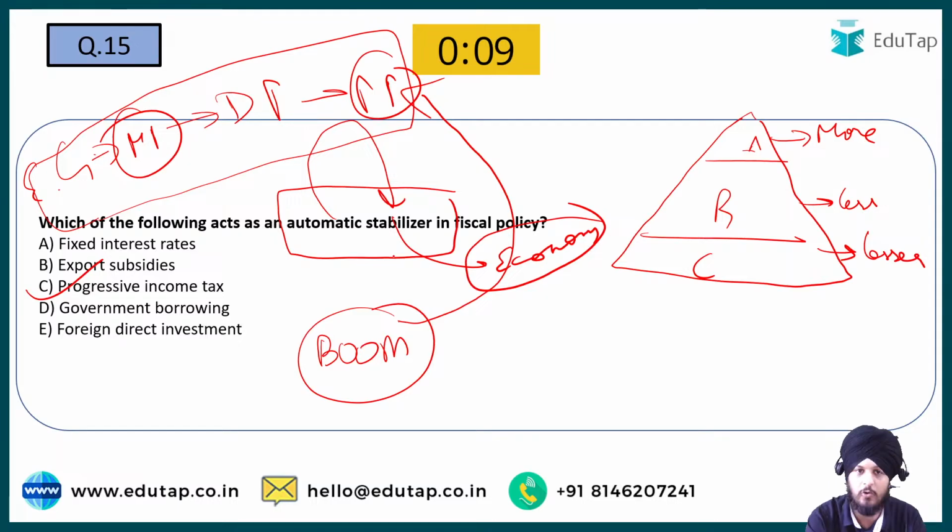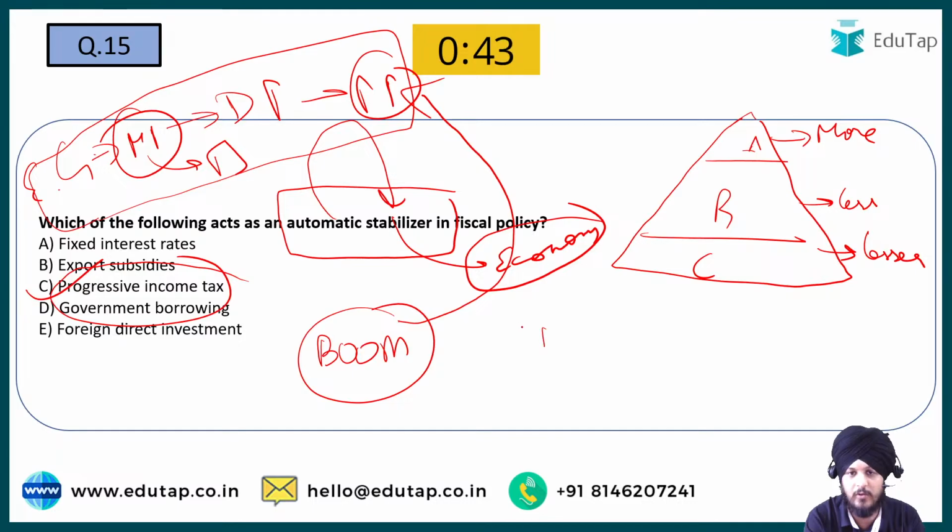Now just imagine that the government follows this policy of progressive income tax. If economic development is happening and people are having more money in their hands, the government does not have to do anything. The moment people get extra money in their hands, automatically they will have to pay higher income tax as a part of their income.